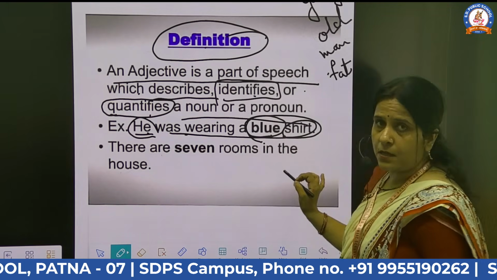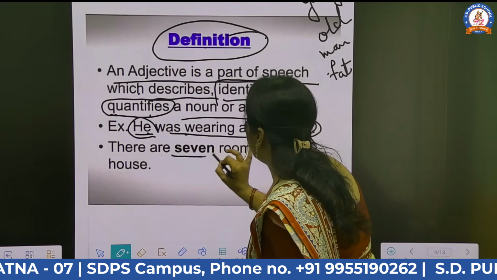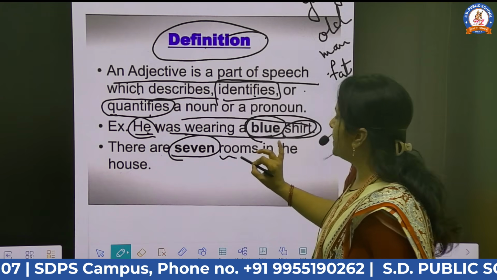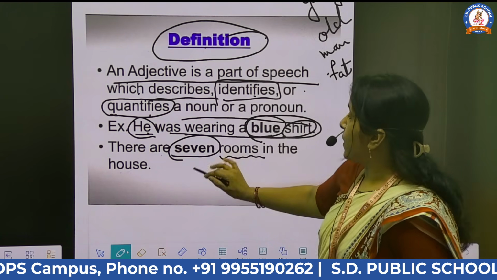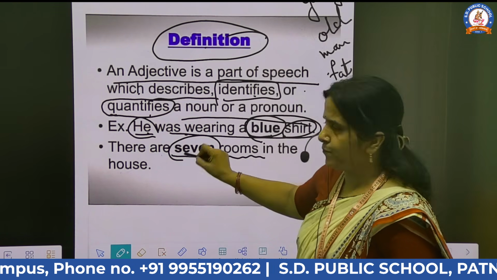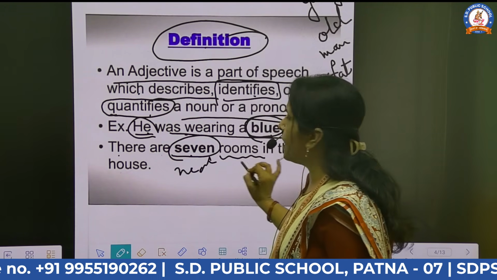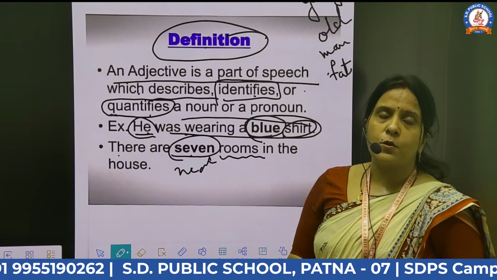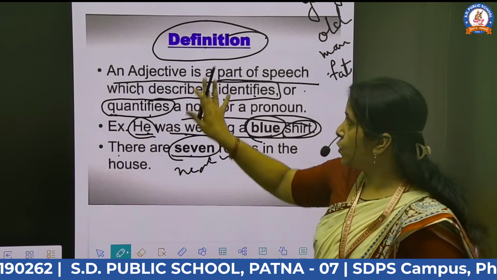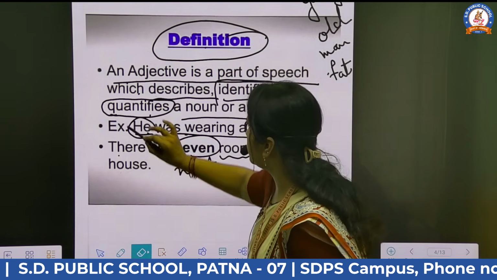There are 7 rooms in the house. Here I am talking about the room. Here I am describing the room. So that's why I am giving a number here. Right now, there are neat rooms in the house. It is also a quality of the noun. So hope you understand.